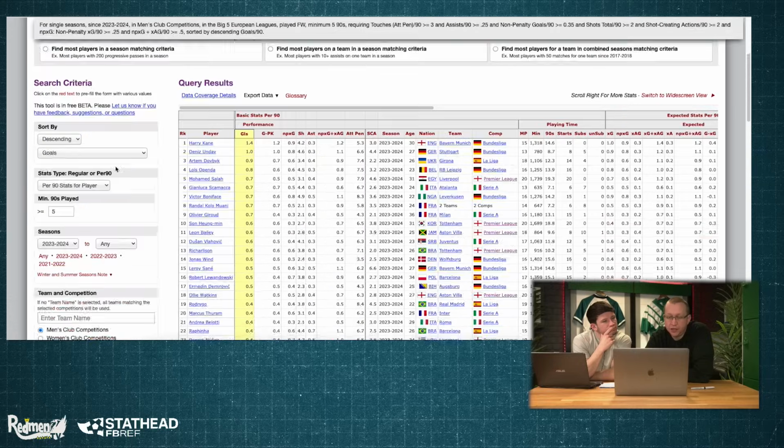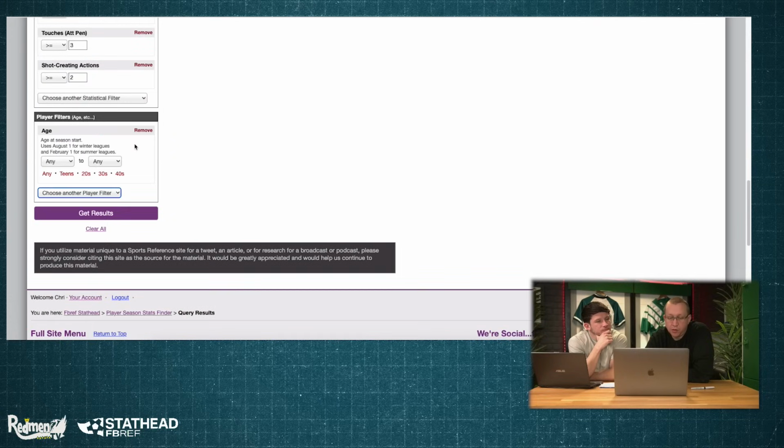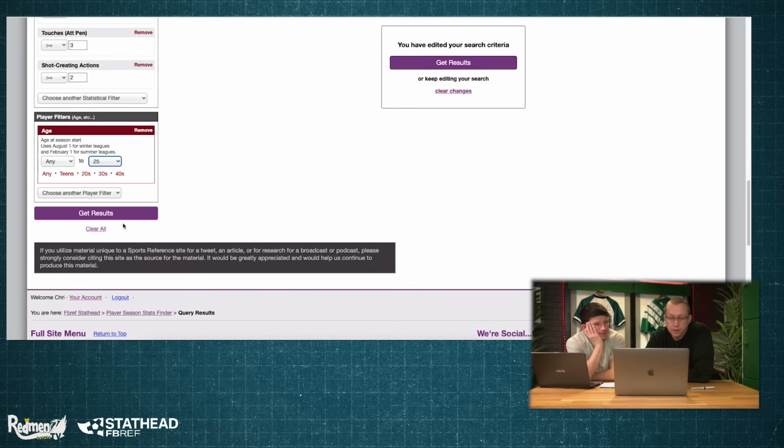Should we filter by age? Yeah. What would you say the max age is, like 25? 25, yeah, wouldn't go beyond that. Even that's a push, to be fair, considering it's supposed to be a long-term replacement, but probably fair.